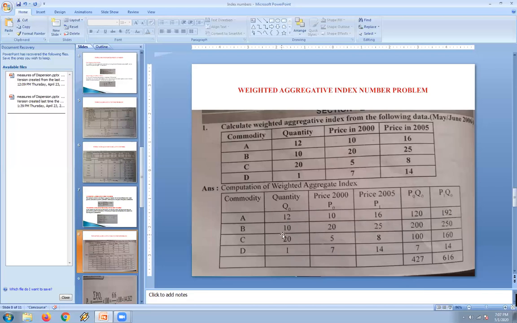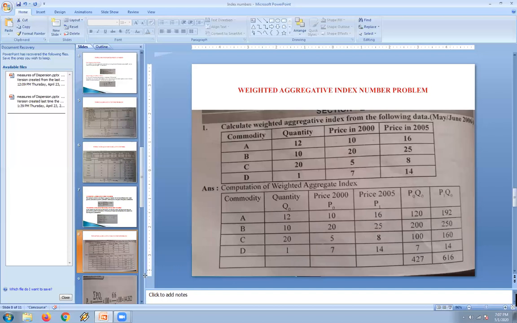12 into 10 is 120, 10 into 20 is 200, 20 into 5 is 100, 1 into 7 is 7. Total sum, sigma P0Q0, comes to 427. Now P1 Q0 is the current year price with base year quantity. So 12 into 16 is 192, 10 into 25 is 250, 20 into 8 is 160, 1 into 14 is 14. Total P1 Q0 is 616.